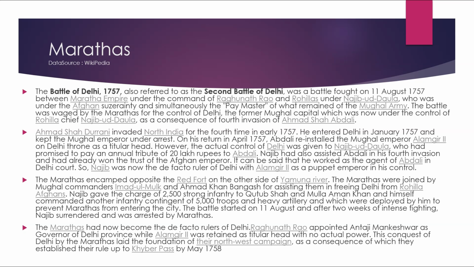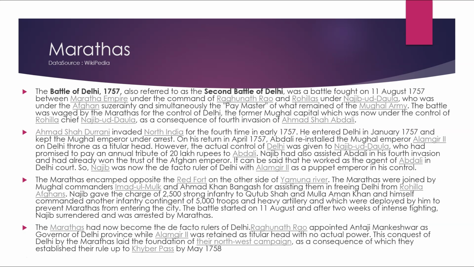The Marathas encamped opposite the Red Fort on the other side of the Yamuna River. The Marathas were joined by the Mughal commanders Imad-ul-Mulk and Ahmad Khan Bangash, who assisted them in freeing Delhi from the Rohilla Afghans. Najib gave the charge of 2,500 strong infantry to Qutub Shah and Maula Aman Khan, and himself commanded another infantry contingent of 5,000 troops and heavy artillery, which he deployed to prevent the Marathas from entering the city. The battle started on 11 August, and after 2 weeks of intense fighting, Najib surrendered and was arrested by the Marathas. The Marathas had now become the de facto rulers of Delhi.